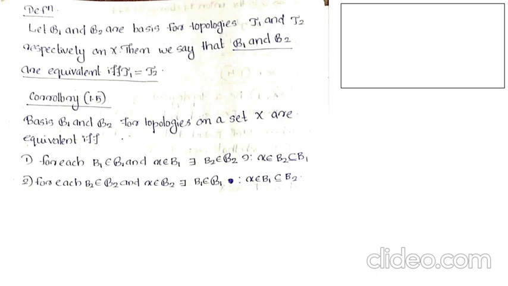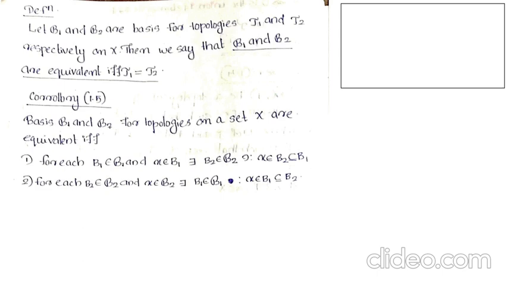Bases B1 and B2 for topologies on a set X are equivalent if and only if for each B1 in the first basis and x belonging to B1, there exists B2 in the second basis such that x belongs to B2 subset of B1, and for each B2 in the second basis and x belonging to B2, there exists B1 in the first basis such that x belongs to B1 subset of B2. So we have to prove this corollary.